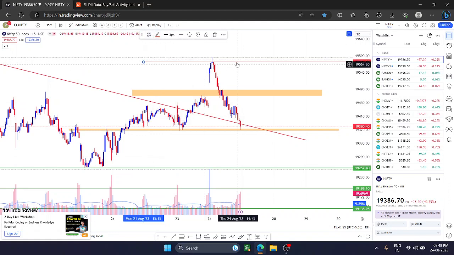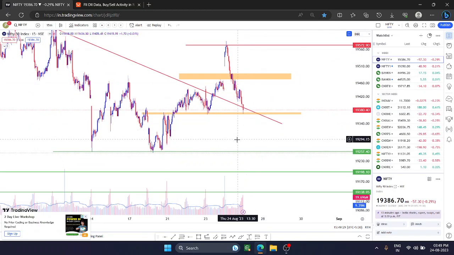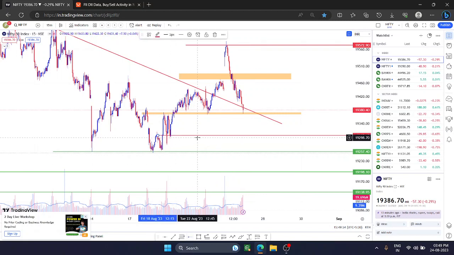Let me mark that with the red candle, so you will find it more easily understandable. So this is the simple analysis for Bank Nifty. Also this 300 level, you have to keep in mind as well.